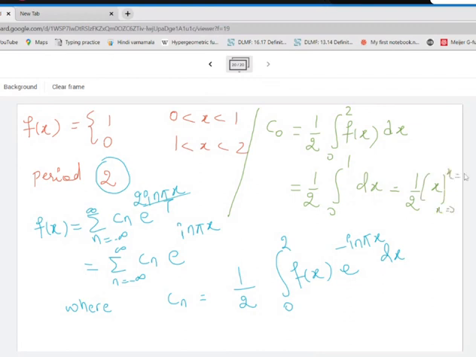Put x equal to 1. So this turns out to be 1/2. Is this fine? So we'll calculate this C0 separately and the value of C0 is 1/2. Is this fine now? So this is the expression for C0.